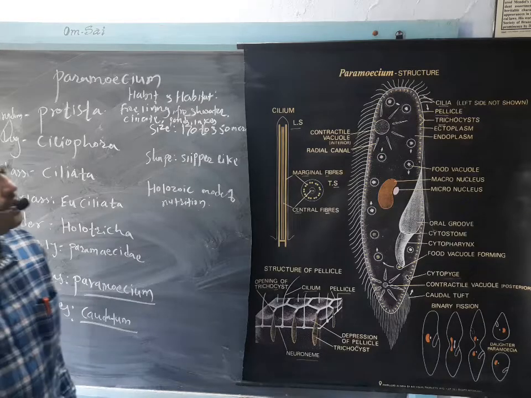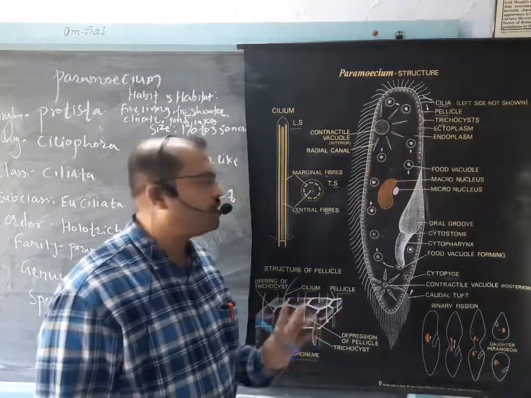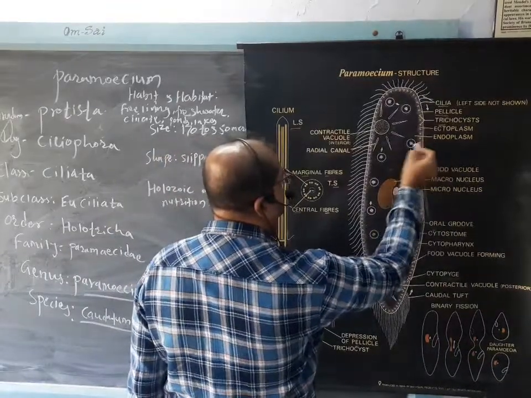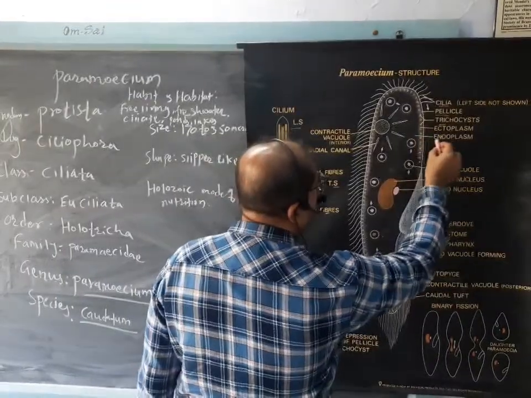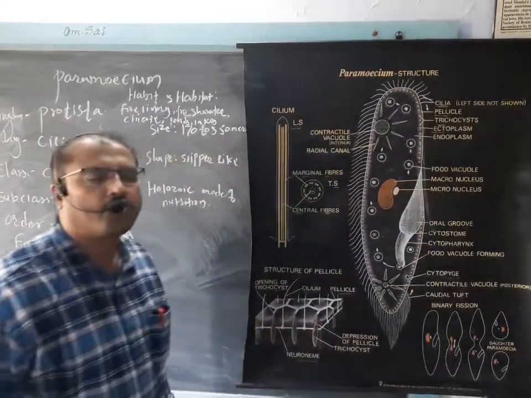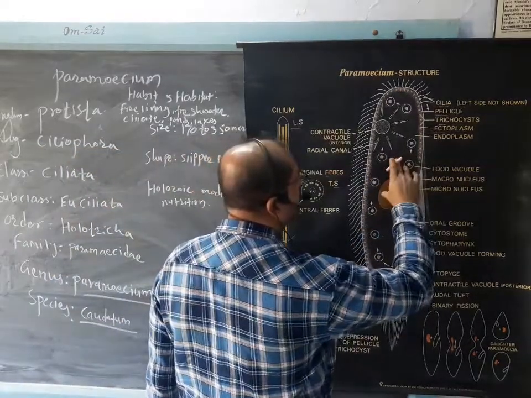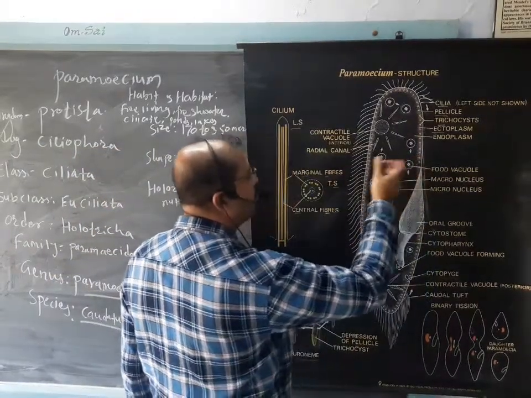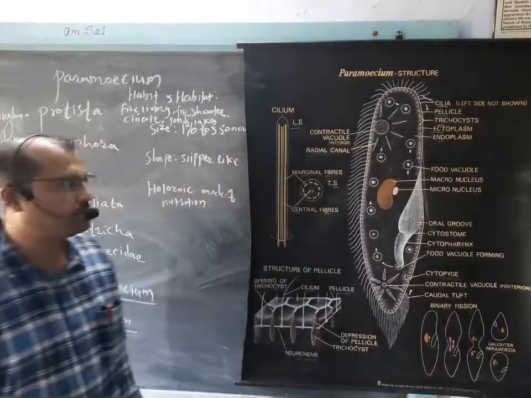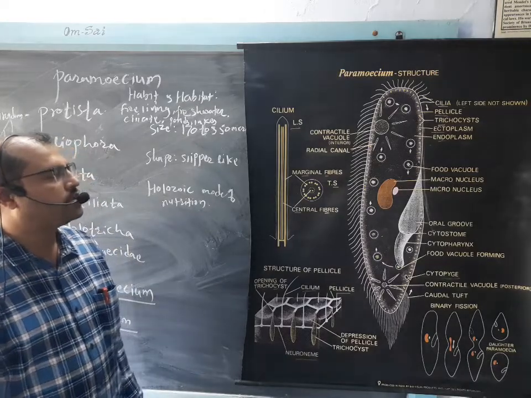Then if we see the different cell organelles present in the cell, first of all we will see these dotted structures. The dotted structures present near the pellicle are called the ectoplasm, and those present inside the cell, away from the pellicle, are called the endoplasm. So the ectoplasm and endoplasm are present in the cell.